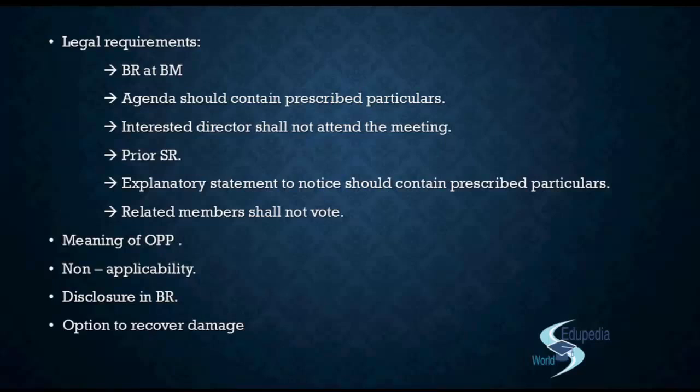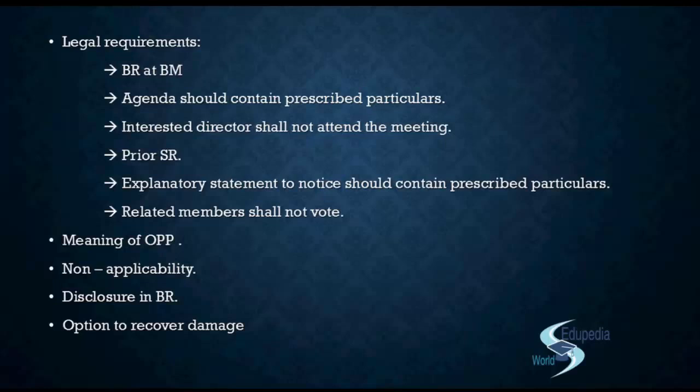Now we would see the option to recover the damage, the option which is available with the board to avoid the contract and recover the damage if something goes wrong. What is the situation when the board will have this power? Only when the board is not involved, right? If the transaction has been entered into without passing a board resolution or the special resolution, right, then the board has the option to recover the damage from the director who has entered into the transaction. And we would also include the case where the transaction is not even ratified in the shareholders meeting within 3 months, right?